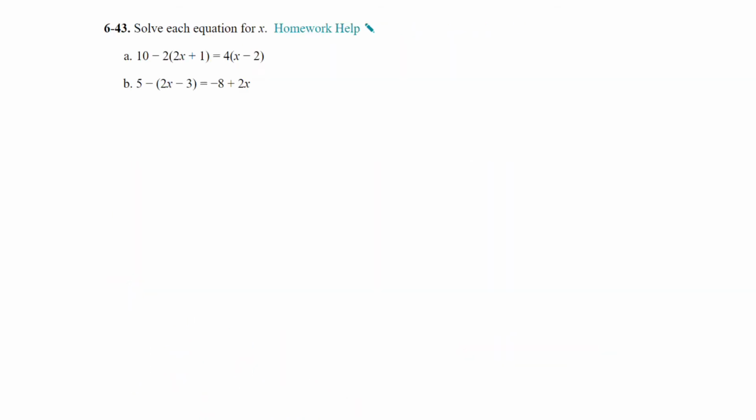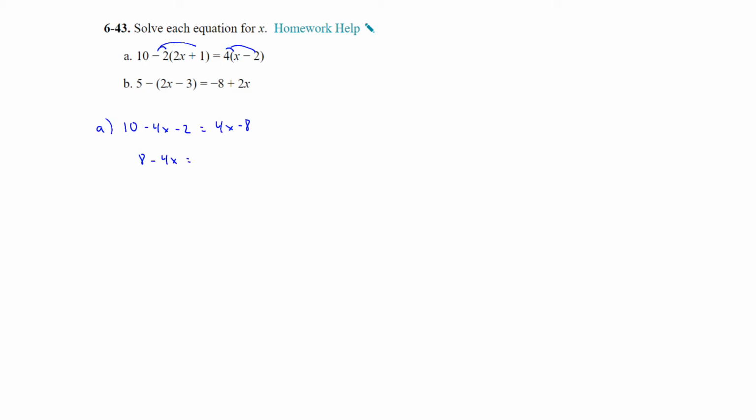Question 43, solve each equation for x. So we have the first one. I'm going to go ahead and distribute the -2. So 10 minus 4x minus 2. And I'm going to go ahead and distribute the 4 as well. So that'll be 4x minus 8. We can combine our like terms. 10 minus 2 is 8.